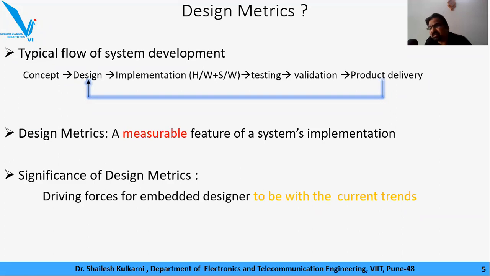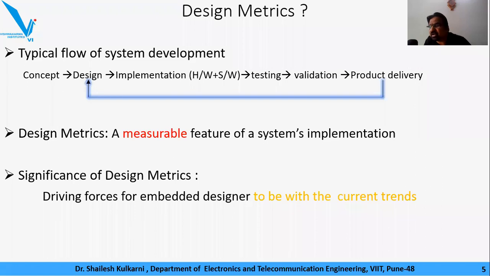Okay. So let me quickly recap these slides. In the process of developing an embedded system, one should be able to identify the measurable features of system implementation. Those are referred to as design metrics. And their significance is that they are driving forces for embedded engineers to keep up with the current trends, so that the company benefits from that product once it is launched into the market.